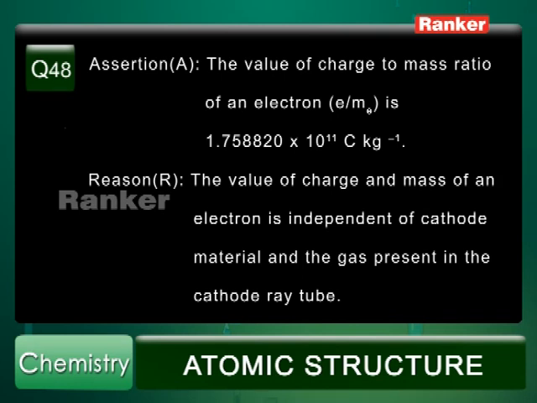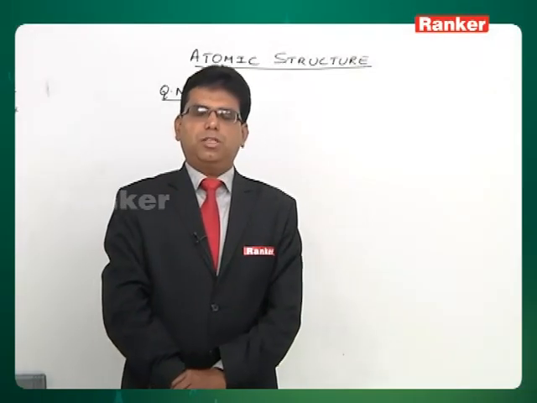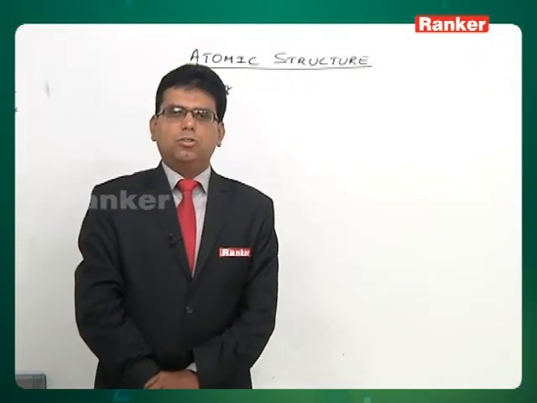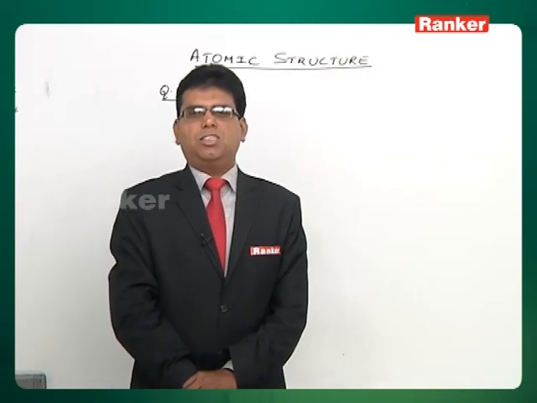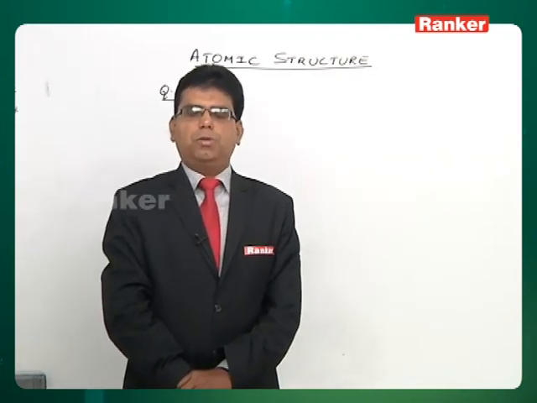Yes, it's correct. The reason says the value of charge and mass of an electron is independent of cathode material and the gas present in the cathode ray. Assertion is correct because charge to mass ratio, that is E by M, E is equal to 1.6 into 10 power minus 19 coulombs. Mass is 9.1 into 10 power minus 31 kg. So E by M, if you calculate, we get 1.75 into 10 power 11 coulomb per kg.